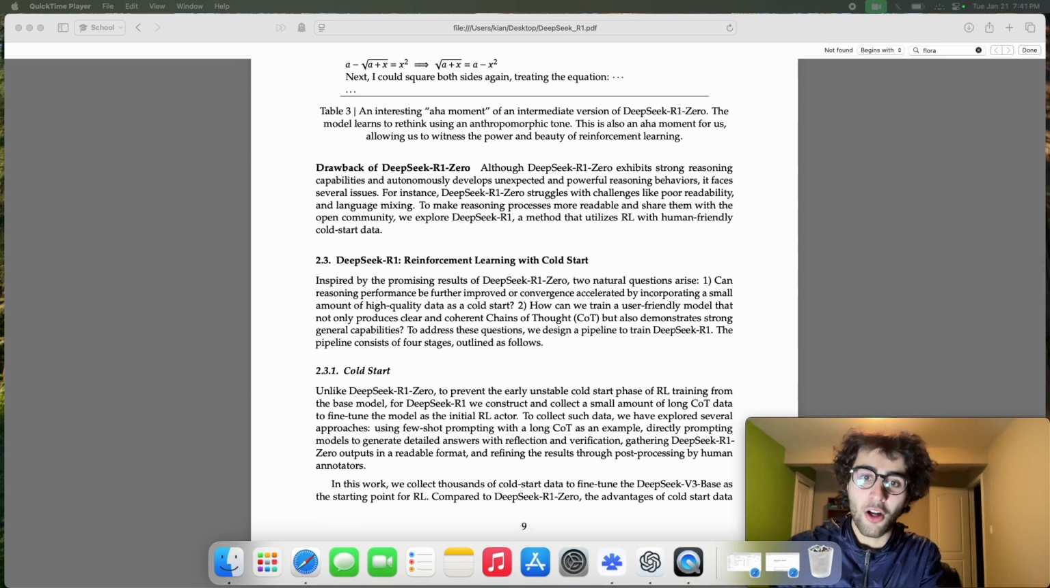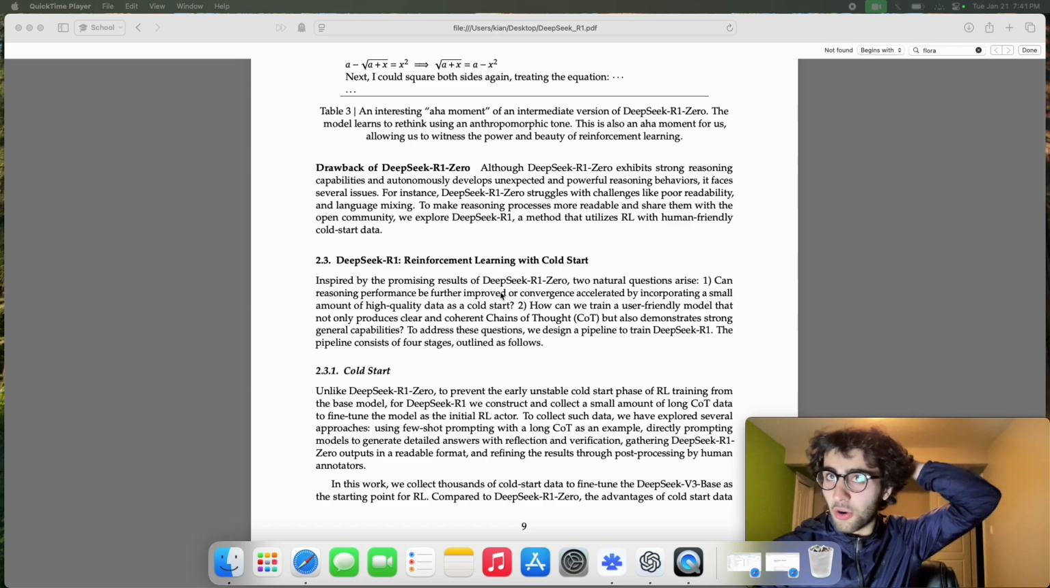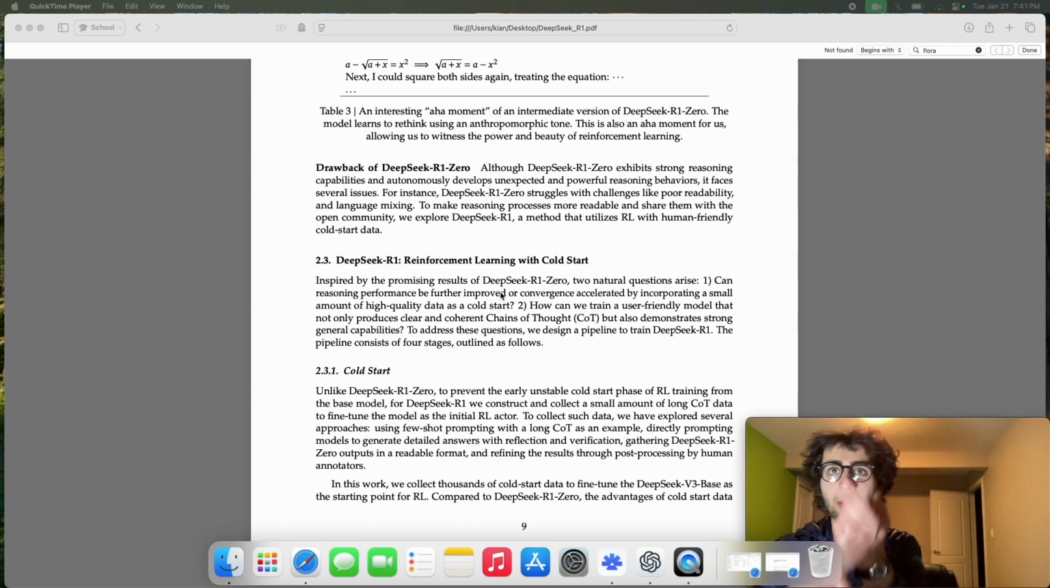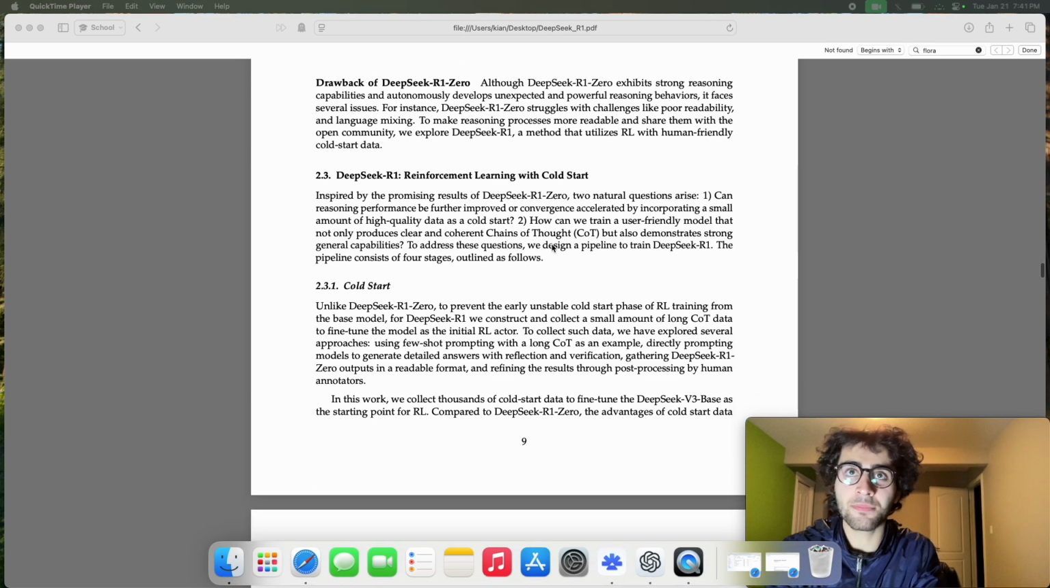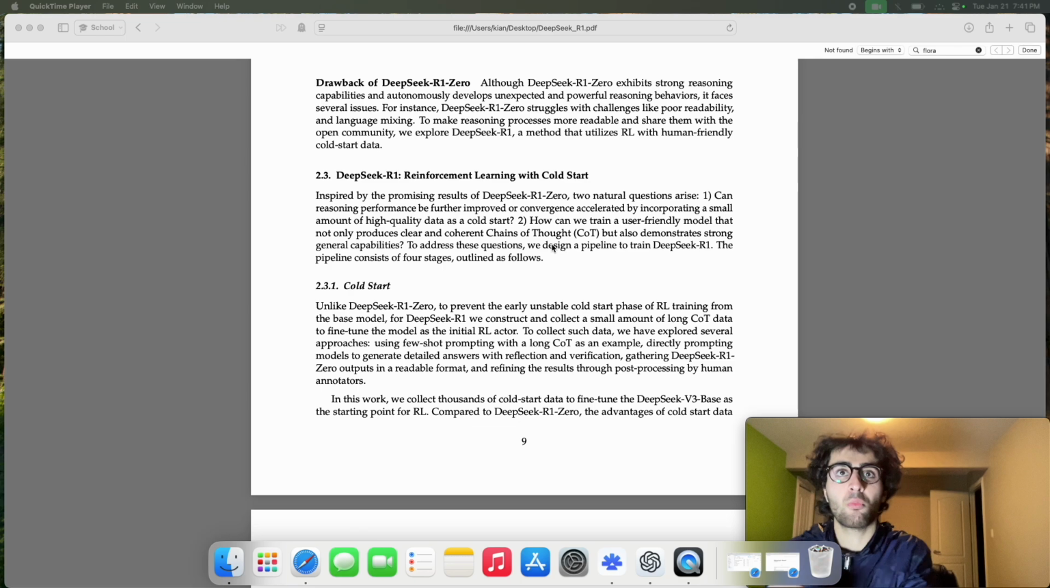So although we talked about all of these great benefits, there are the challenges I mentioned. It's mainly poor readability and the language mixing. The example they give is markdown. When there's markdown formatting, sometimes it messes it up completely. And this is solved with DeepSeek-R1.